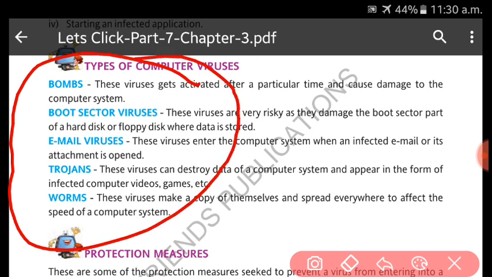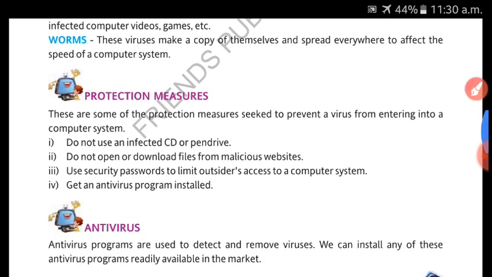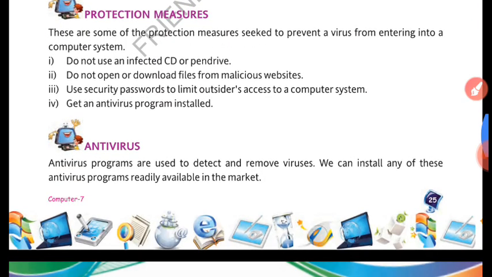So these are some viruses, right? In the next part we will discuss the protection measures, what protection measures we should consider, and then antiviruses. Okay, so thanks for watching.